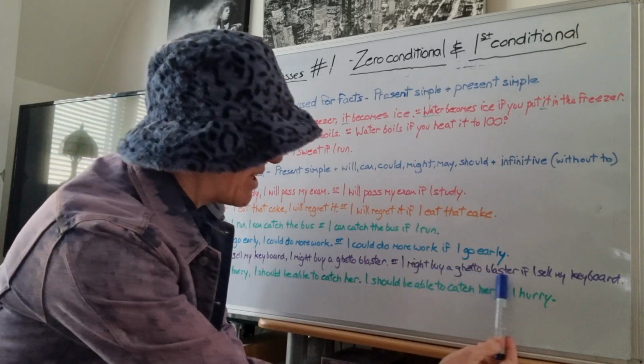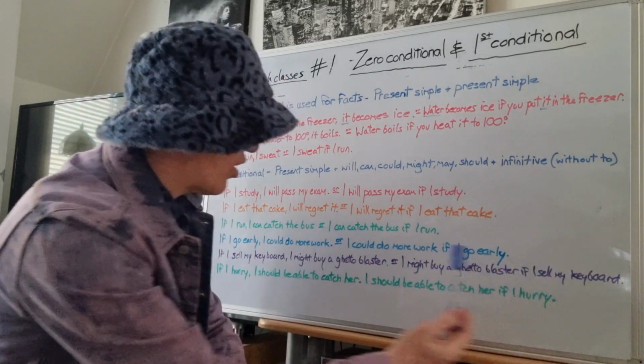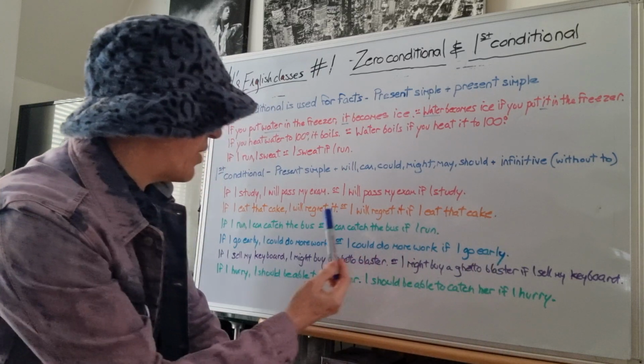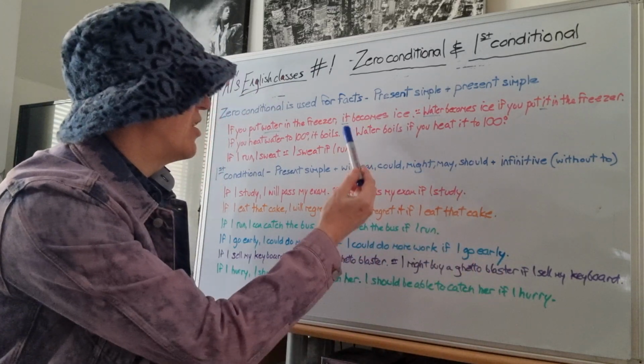I might buy a ghetto blaster if I sell my keyboard. Remember, when you start with the main clause, no comma. Okay, no comma when you start with the main clause. I could do this all day.